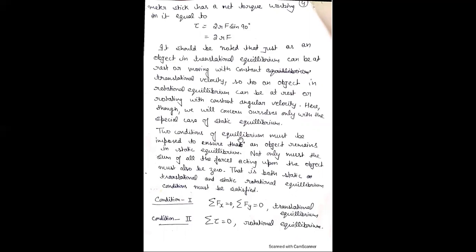Therefore, the two conditions of equilibrium must be imposed to ensure that an object remains in static equilibrium. Not only must the sum of all the forces acting upon the object be zero, but the sum of torques must also be zero. That is, both static translational and static rotational equilibrium conditions must be satisfied. The first condition is the sum of Fx, Fy is equal to 0, meaning translational equilibrium, and the second condition is torque is 0, meaning rotational equilibrium.